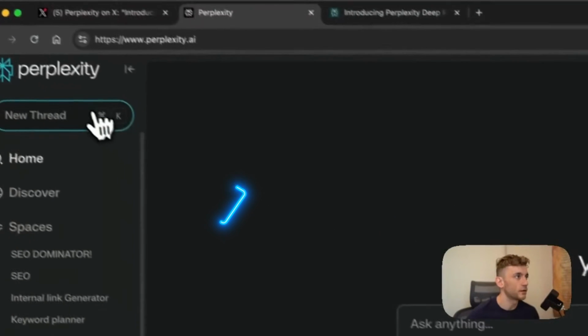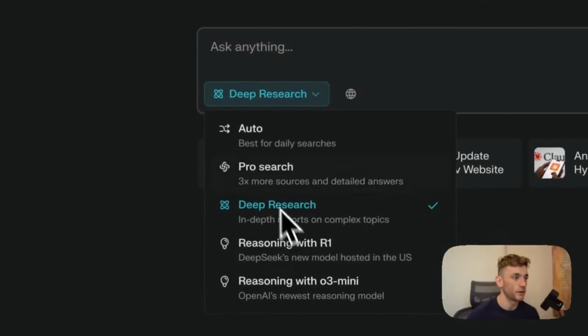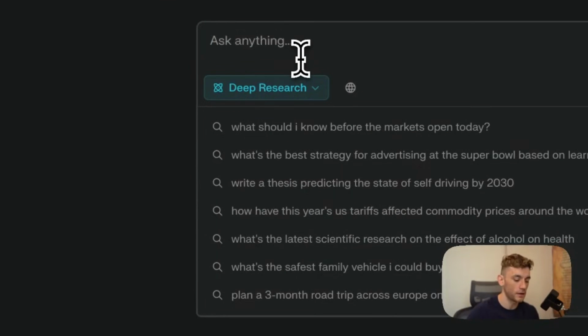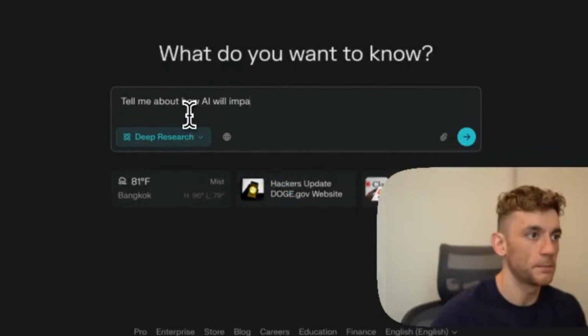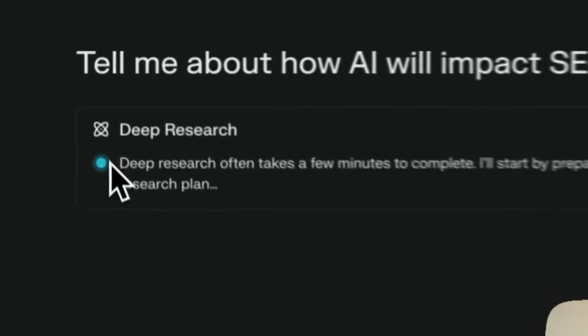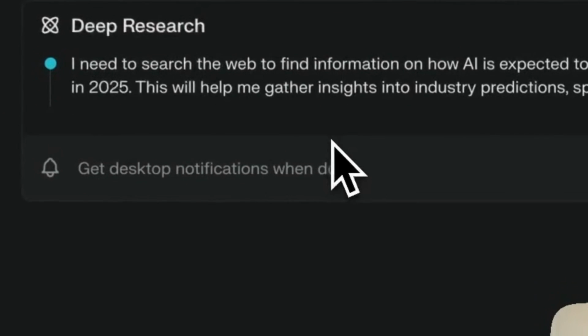So if you want to get started with this, just open up a new thread, and then you're going to select deep research from the dropdown. So this is what you can use. And if we say, for example, okay, tell me about how AI will impact SEO in 2025, we'll plug that in. And you can see it's now beginning to do the deep research. Now it says deep research often takes a few minutes to complete. I'll start by preparing a research plan.